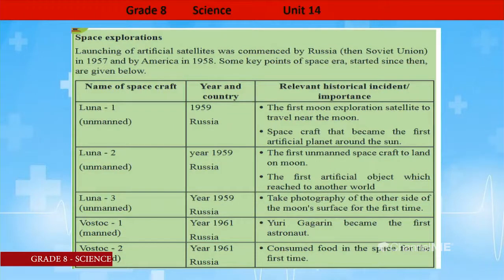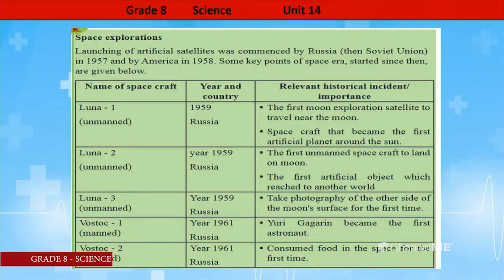Then let's see the third one, Luna 3. It is also an unmanned spacecraft. It was launched in 1959 by Russia. You can see the first 3 attempts were Russian attempts. And what are the important historical things related to Luna 3? It took photographs of the other side of the moon's surface for the first time.